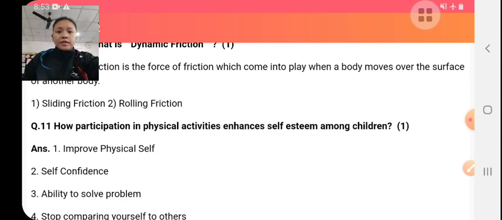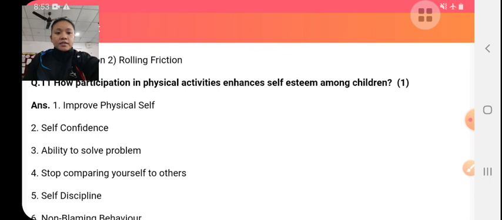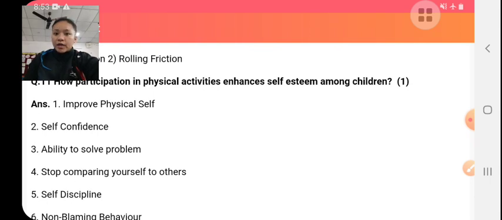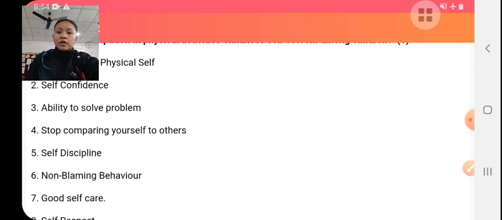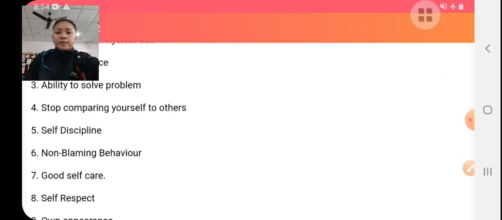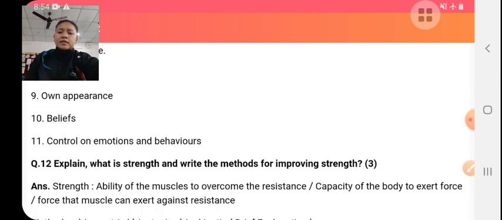How does participation in physical activity enhance self-esteem among children? If we do physical activities, it improves our physical fitness and develops confidence in a child. It helps to improve the ability to solve problems, stop comparing yourself to others, and helps to maintain self-discipline, self-respect, etc.